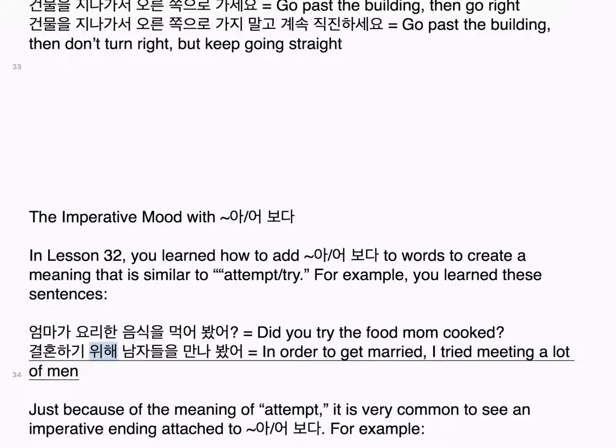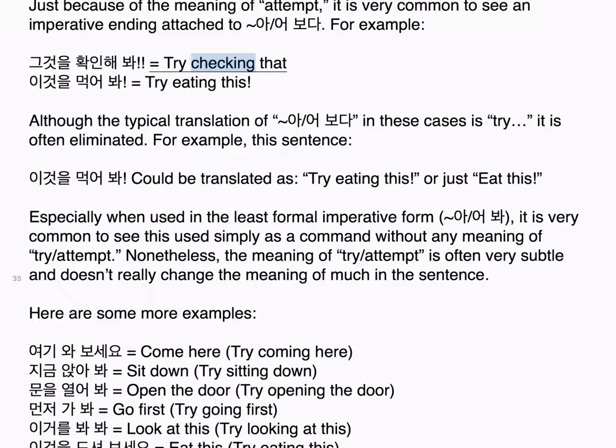보다. For example, 그것을 확인해봐. Try checking that. 이것을 먹어봐. Try eating this, although the typical translation of 보다 in these cases is try, it is often eliminated. For example, this sentence 이것을 먹어봐 could be translated as try eating this, or just eat this, especially when used in the least formal imperative form 봐. It is very common to see this used simply as a command without any meaning of try attempt. Nonetheless, the meaning of try attempt is often very subtle and doesn't really change the meaning of much in the sentence. Here are some more examples.